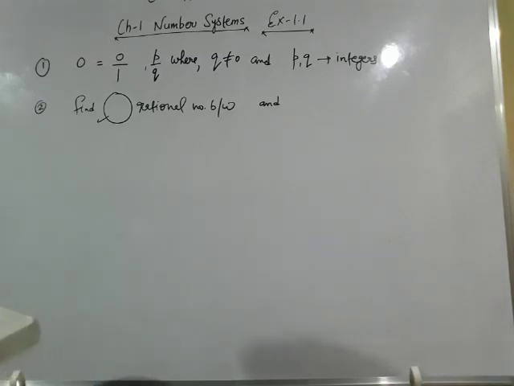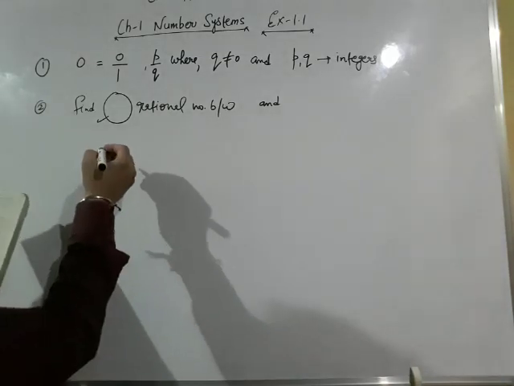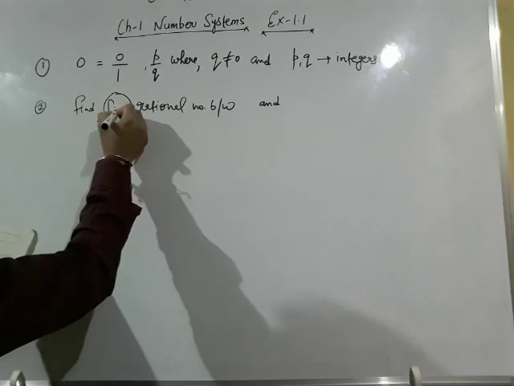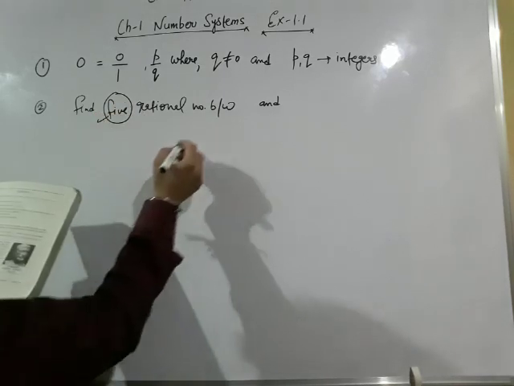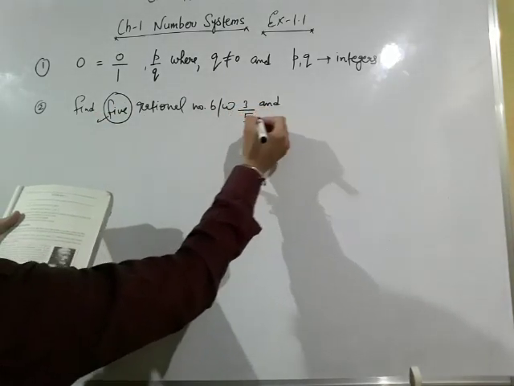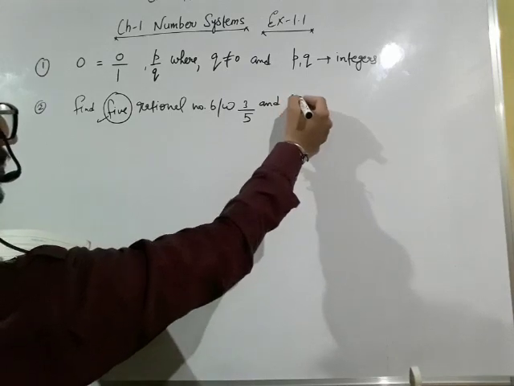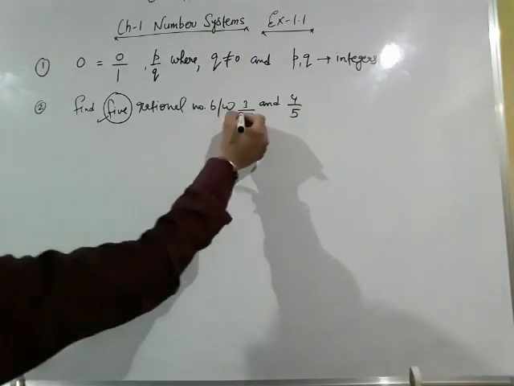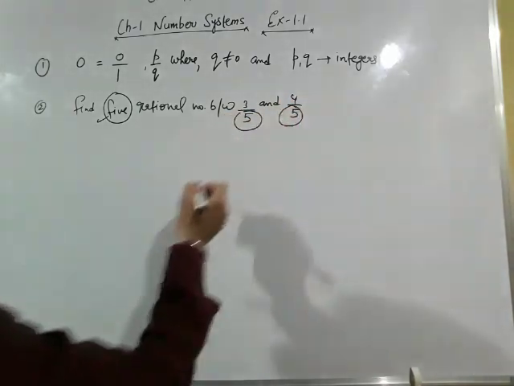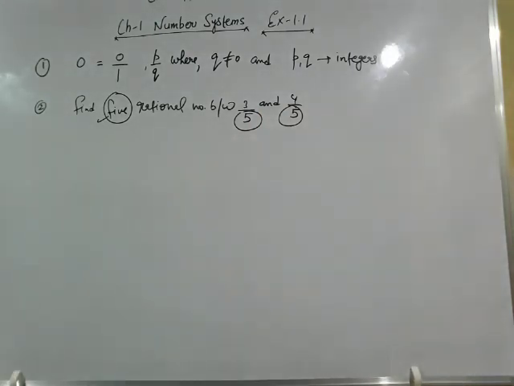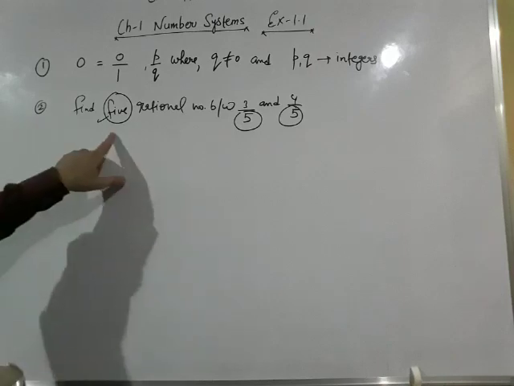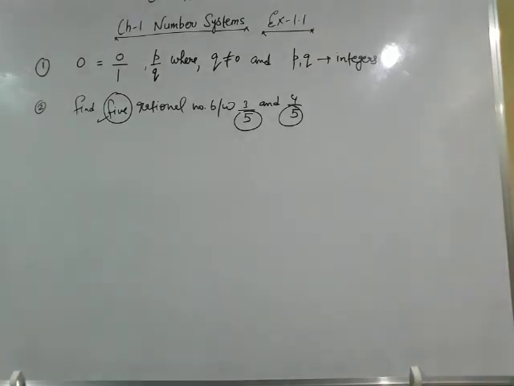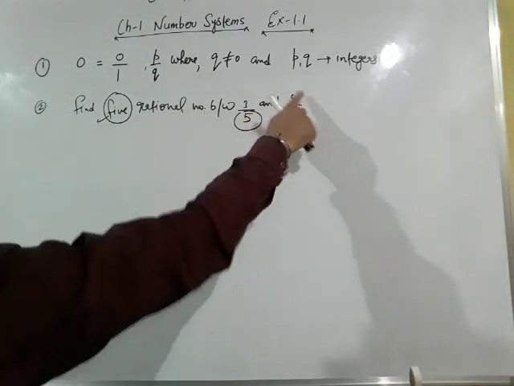Concentrate your mind here. Find 5 rational numbers between 3 by 5 and 4 by 5. So our step number 1, we have to check denominators, whether denominators are same or not. Denominators are same here. Now we have to find 5 rational numbers, so we will check their numerators.